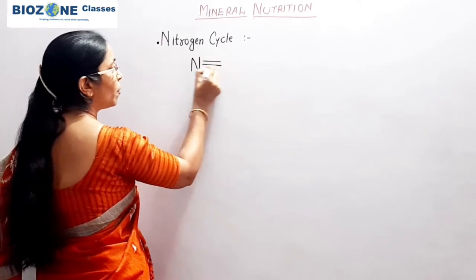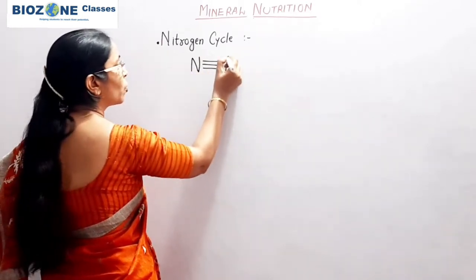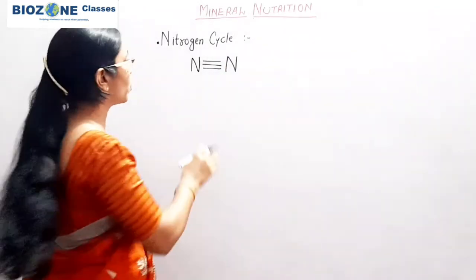Now when we study the nitrogen cycle, remember that in the atmosphere nitrogen is present as N2, because there are 3 covalent bonds between the 2 atoms of nitrogen.